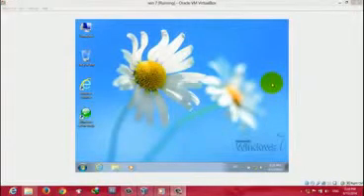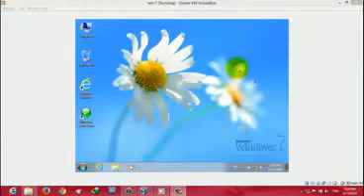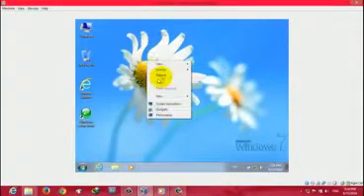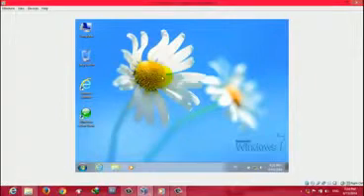Okay, now we have successfully installed our virtual machine for Windows 7. Now we are not done yet. We have a few more things to do. First of all, install Guest Edition in your virtual machine. Without installing Guest Edition, your virtual machine is like a car without an engine. So installing Guest Edition is very important.